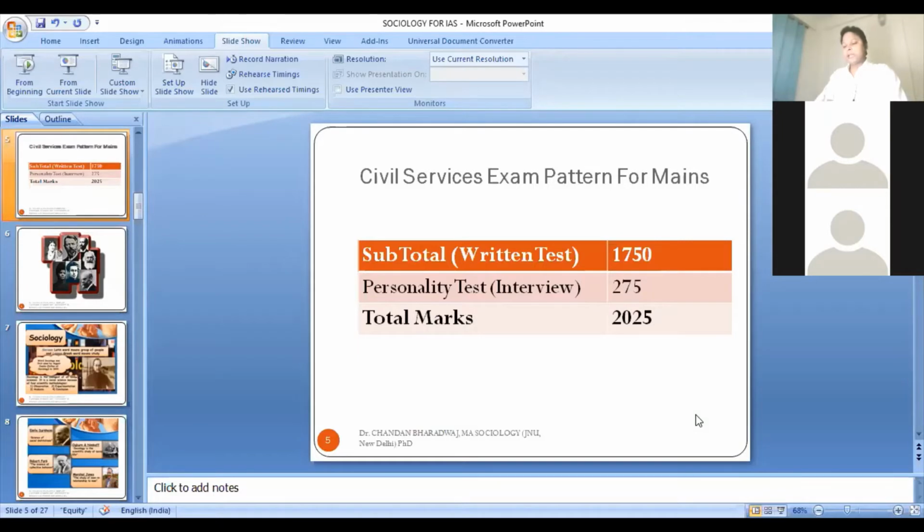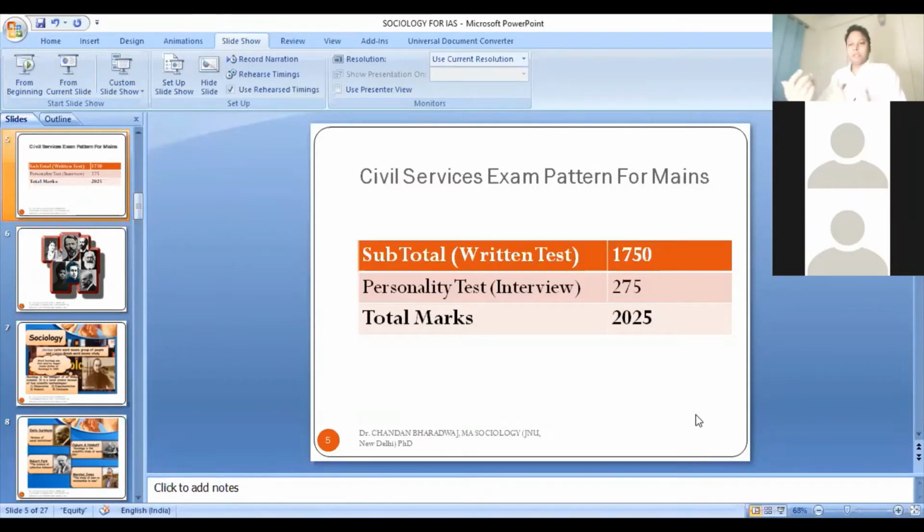So that is why I'm telling you that this subject is so good, and this optional is a quite successful optional subject. If you are in the process of choosing your optional paper, you can go for this subject because it is quite scoring, and you can prepare it in a shorter span of time and without much effort.